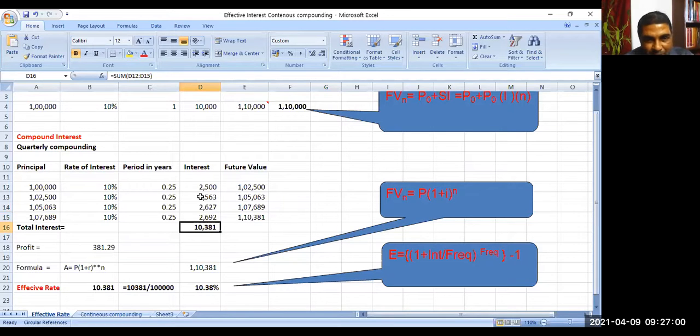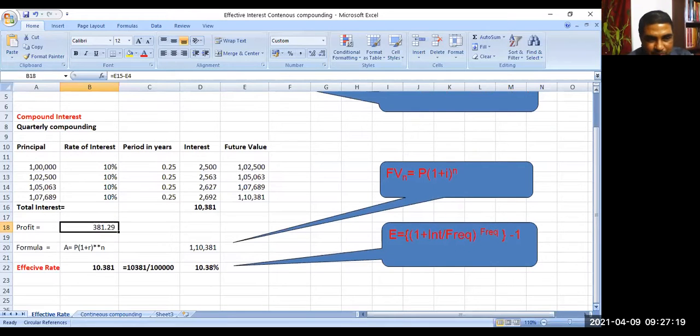So we have calculated like this quarter by quarter. If you see, there is extra interest of 381.29, because earlier interest was only 10,000. Now it is 10,381. This extra interest is earned when we compound on a quarterly basis. This is the present value, 1 lakh, and this is the future value, 1,10,381.